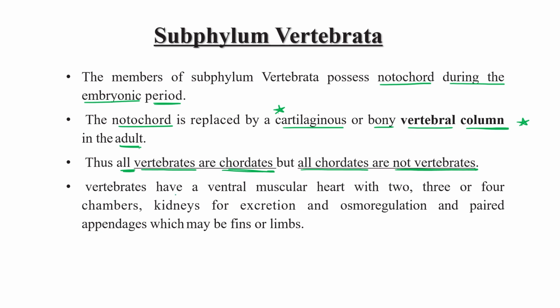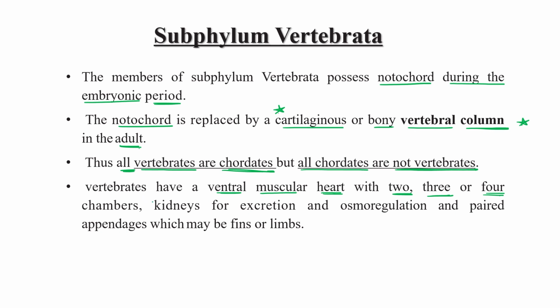And vertebrates have a ventral muscular heart, initially 2-chambered, then 3-chambered, then 4-chambered. Initial stages means fish have 2 chambers, then frog has 3 chambers, and mammals have 4 chambers.